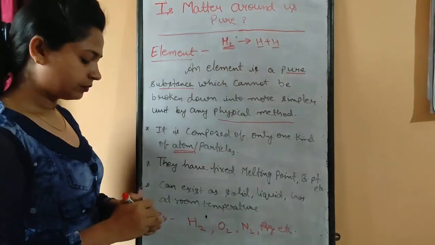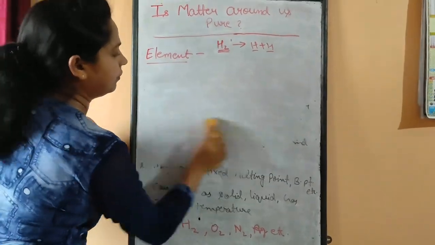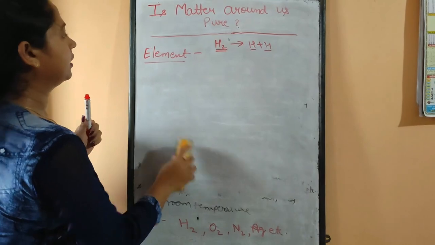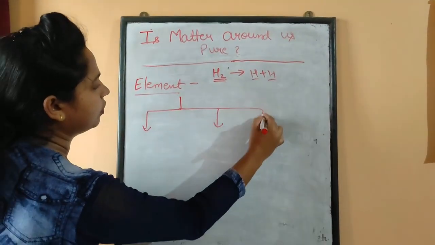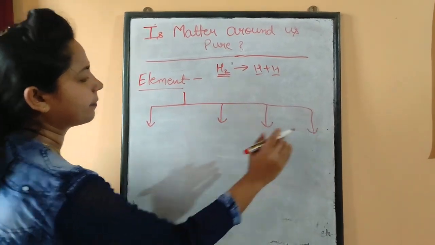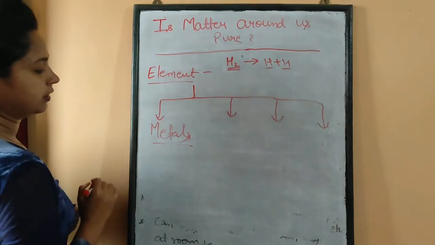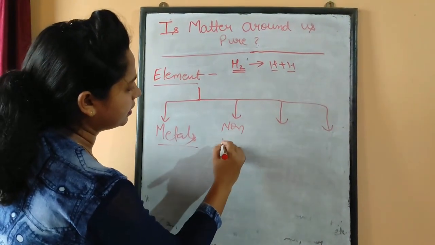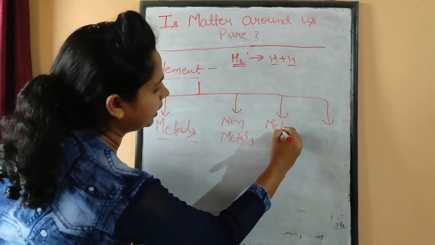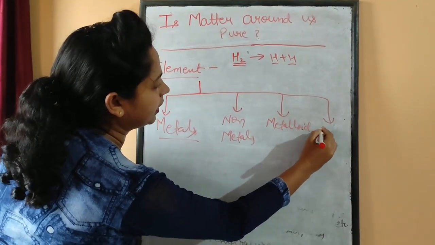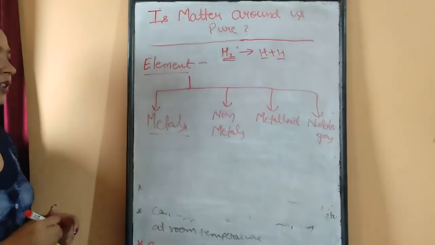Now, moving towards the classification of elements, elements are classified into four categories. First is metals, second is non-metals, third is metalloids, and the next one is noble gases, or we can say inert gases.